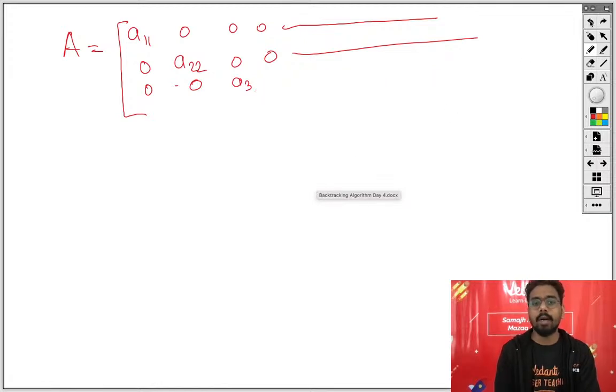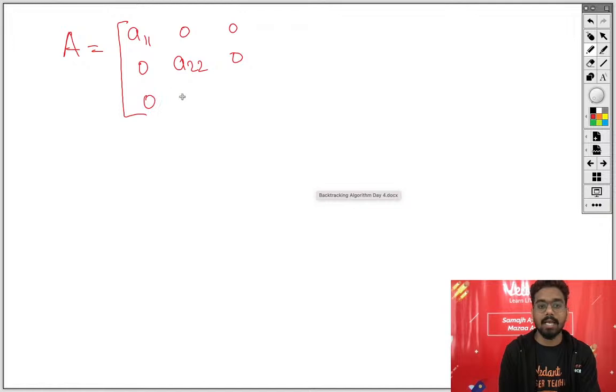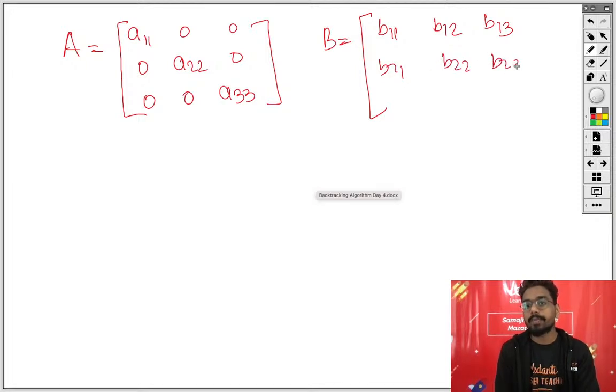One thing we do, to understand this question, let's take a 3 order matrix. Okay, that will be easier to depict what exactly the question wants to say. And B is a random matrix where we have the elements B11, B12, B13, B21, B22, B23, B31, B32, B33.